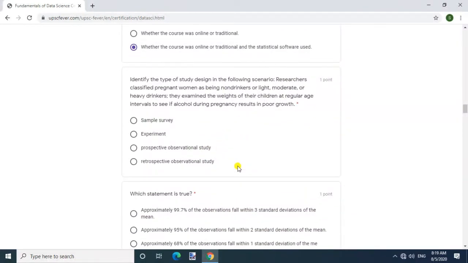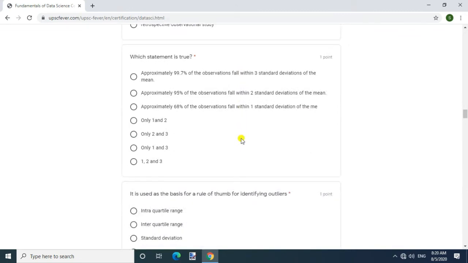Question: identify the type of study design in the following scenario. Researchers classified pregnant women as being non-drinkers or light, moderate, or heavy drinkers. They examined the weights of their children at regular age intervals to see if alcohol during pregnancy results in poor growth. Answer: prospective observational study.